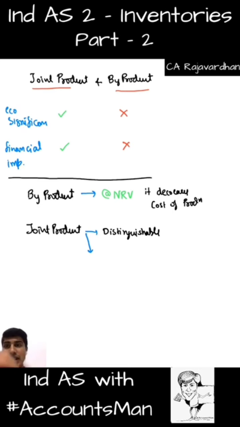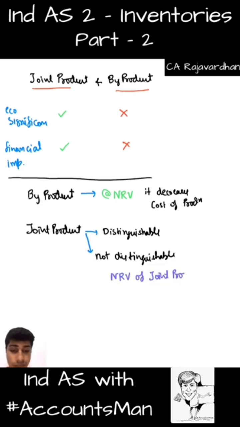Then the interesting discussion comes when it is not distinguishable. We cannot easily identify how much belongs to which product. If it is not distinguishable, with respect to crude oil, what do we do? Shall I go by how many liters of petrol came, how many liters of diesel came? So in that ratio of the output, can I do it? No. The usual basis is not the quantity, it is the net realizable value of the joint products.